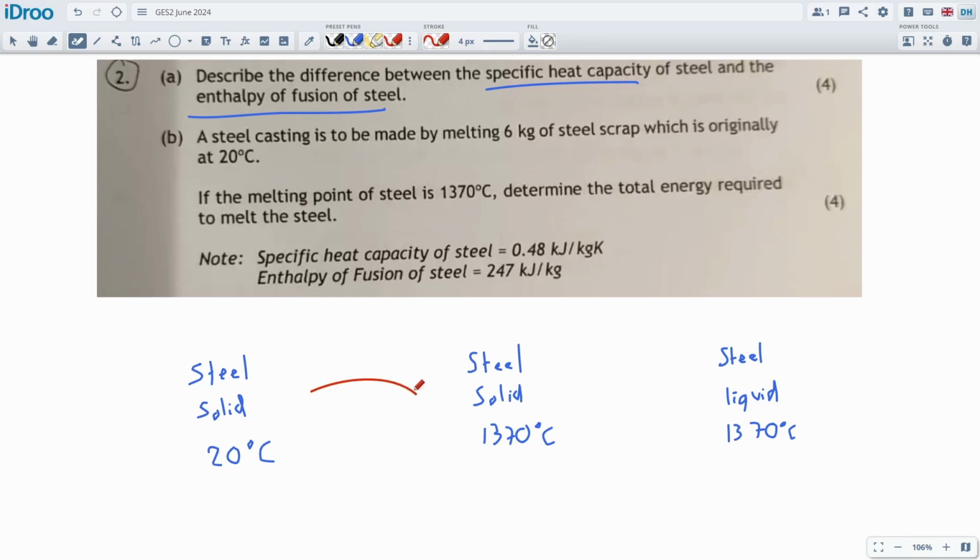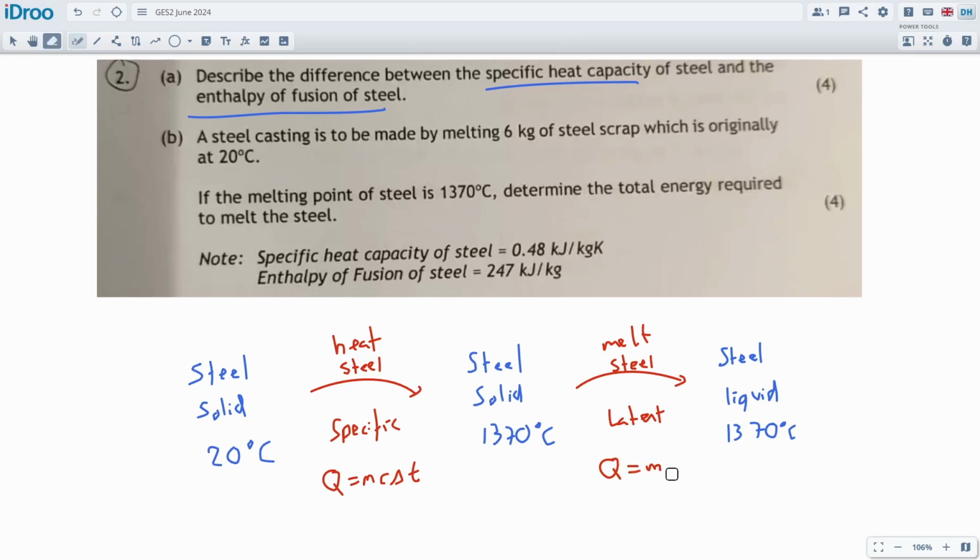But here we are heating the steel, and this will be the specific heat. So we're going to use Q = mcΔT on it. I can write that so we can read it. And then here we're going to melt the steel. So this will be latent heat, which is basically the same formula, but just without the delta T. So Q is equal to mC. Technically, it shouldn't be C. It should be L for latent, or enthalpy of fusion.